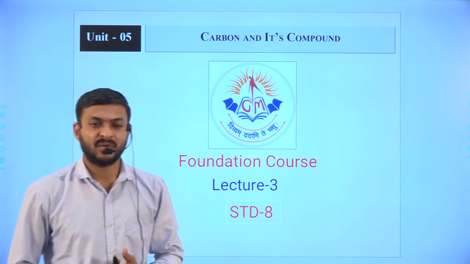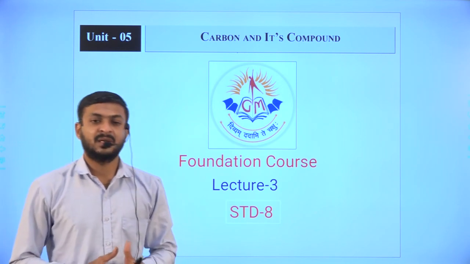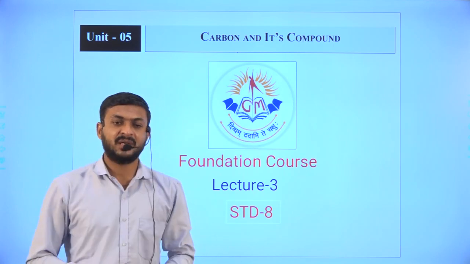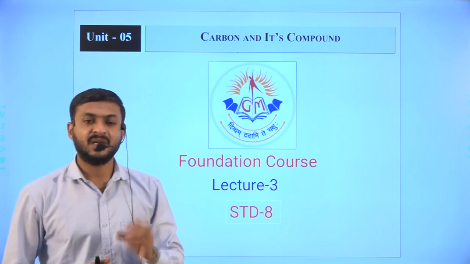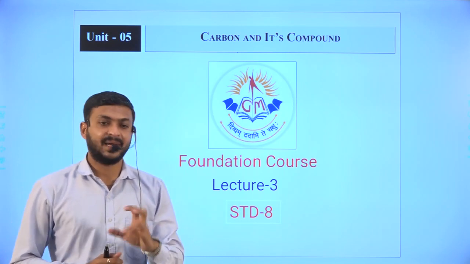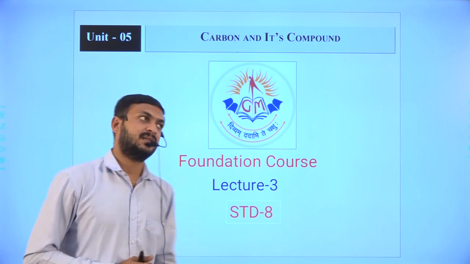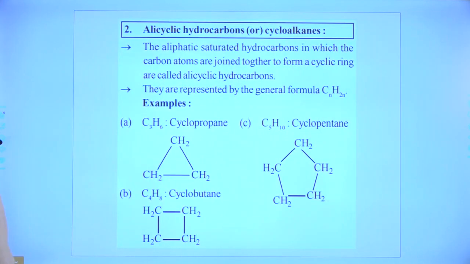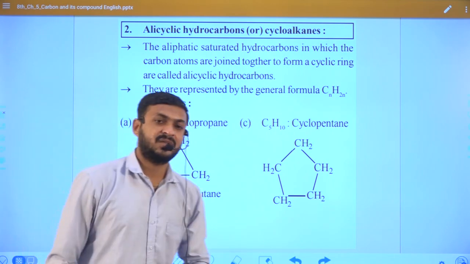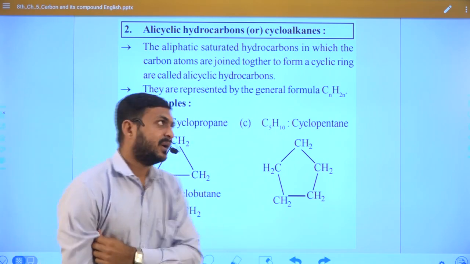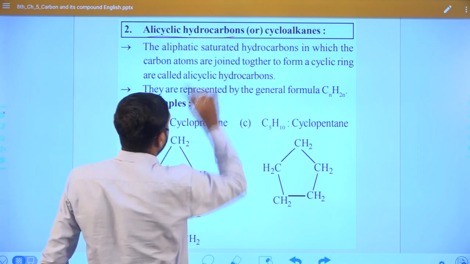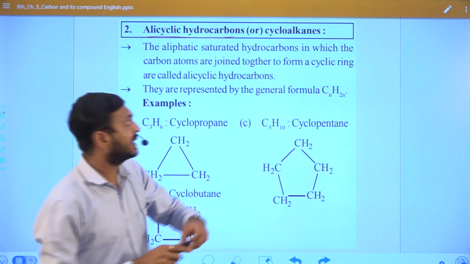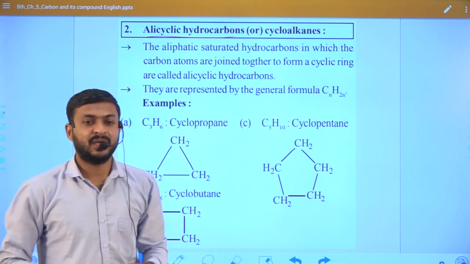How is a cyclic compound formed, how can we identify it and how can we classify it? The first thing is that whatever we are studying belongs to the aliphatic category. So let us see how we can understand cyclic hydrocarbons. Generally, they are also known as alicyclic hydrocarbons and also known as cycloalkanes.